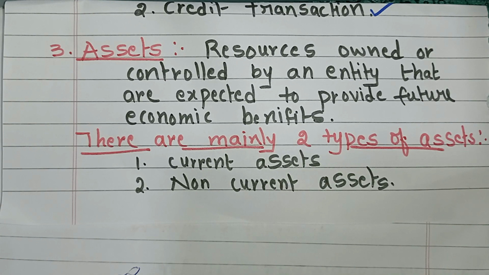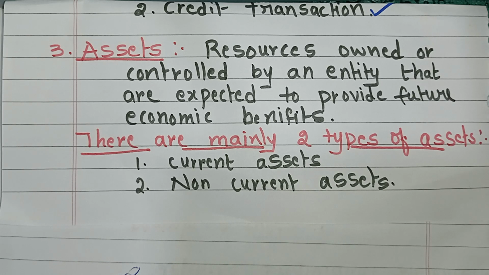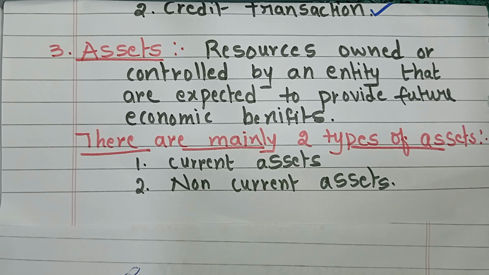Assets. Assets means resources owned or controlled by an entity that are expected to provide future economic benefits. Future economic benefits means useful for the business operations.